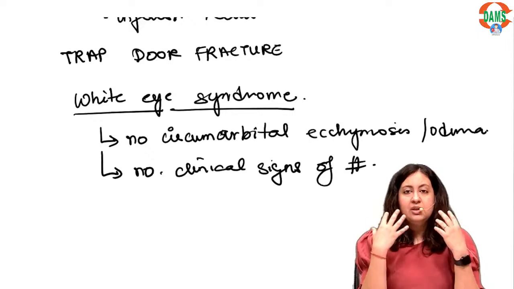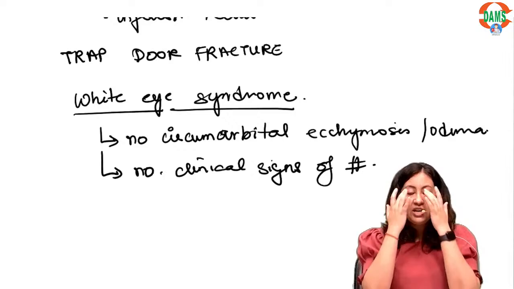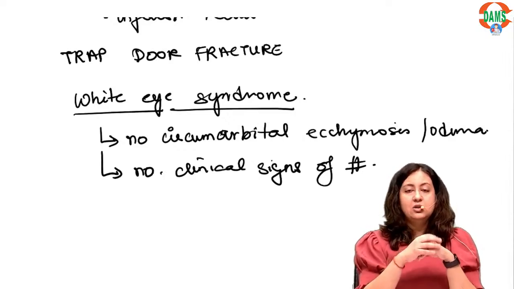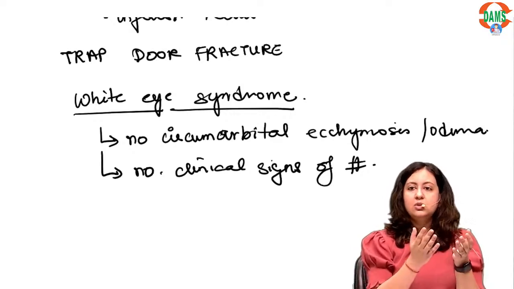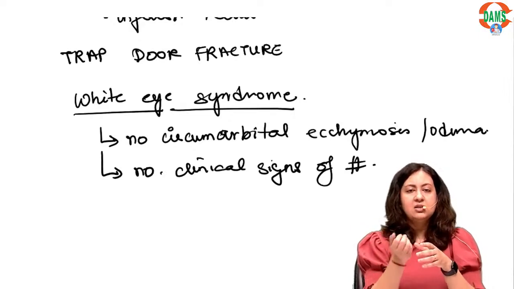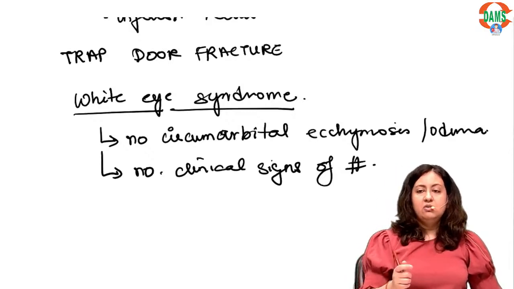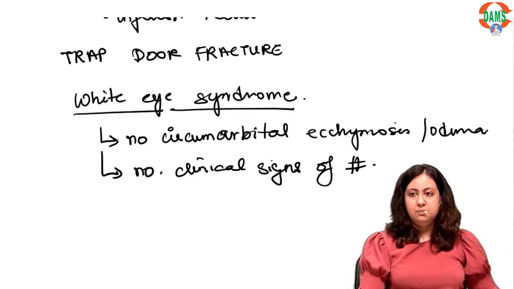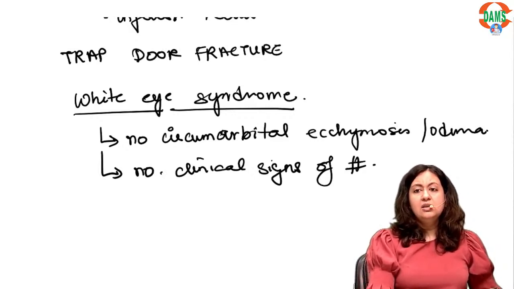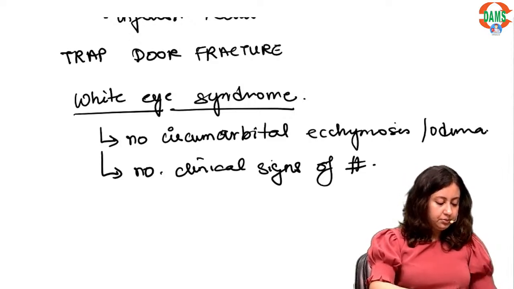But if you examine the face, just by looking at it, you will not see any signs of any injury in the orbital region. So that is white eye syndrome. By looking at the patient, you will say, oh, this is fine, he has no signs. But when you note down the vitals, you might see an oculocardiac reflex. That is white eye syndrome. Alright, I think there was a question last time in INICET for this.